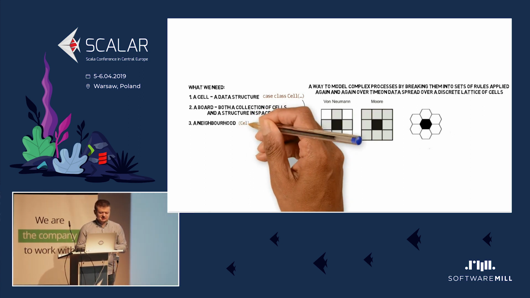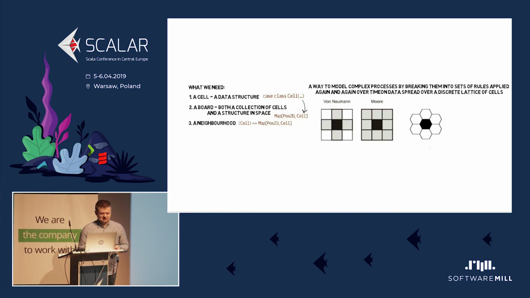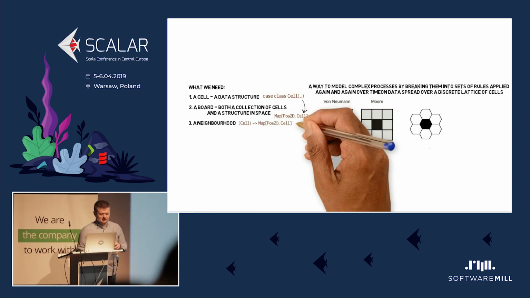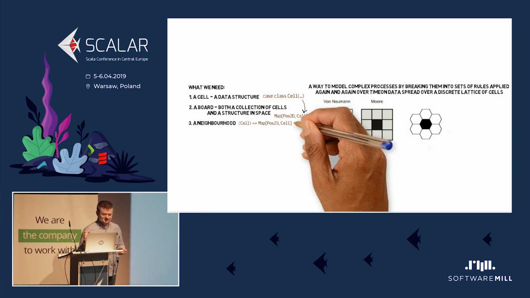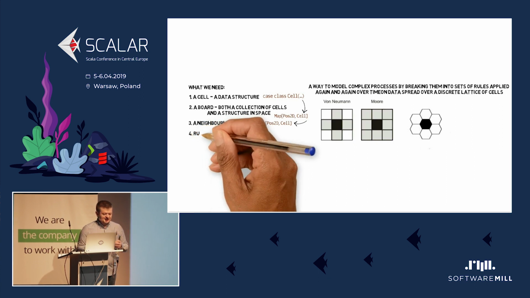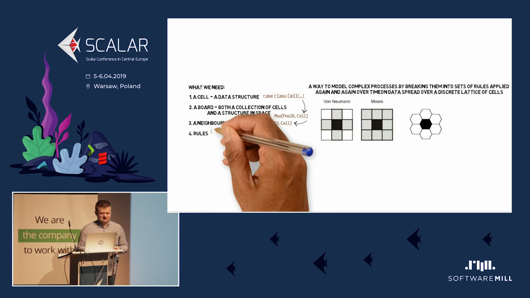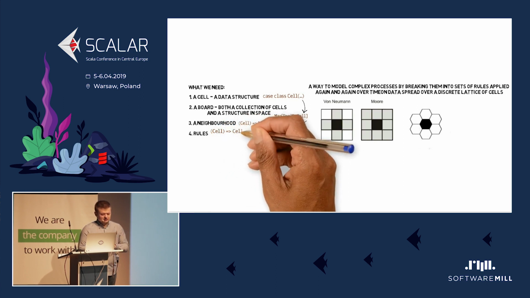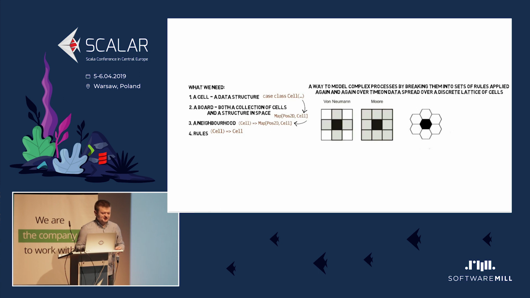Then we need rules. A neighborhood is, in Scala, a function from a cell to a map of other cells and their respective positions. And in order to create a new version of a cell, to update the fields, the cell uses only its own data and the data of the cells around it from the neighborhood. So we will have a set of rules, and those rules will be functions from a cell to a new version of the cell. Yes, we need neighborhood, but neighborhood can be accessed with the cell itself, so we only need this small signature of a function here.